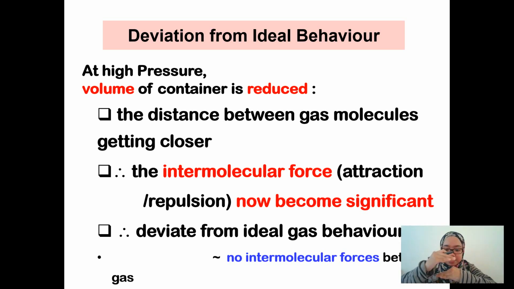Yalah, bila makin kecil space dia, dia punya distance between the gas molecule makin dekat, getting closer. So when the distance between the gas molecules gets closer, the intermolecular forces of attraction now become significant. Dia dah tak boleh hiraukan dia punya intermolecular forces, because bila the gas molecules become closer towards each other, there will be attraction and repulsion between the gas molecules. So now the ideal gas has deviated from the ideal gas behavior, so it becomes the real gas now.